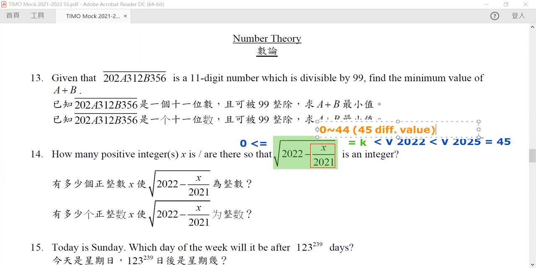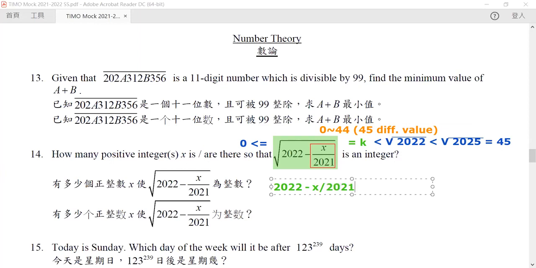Now this is important. Let us rearrange it and write it as the following: (2022 minus x) divided by 2021 is equal to k squared. Because k has 45 different values, k squared also has 45 different values.